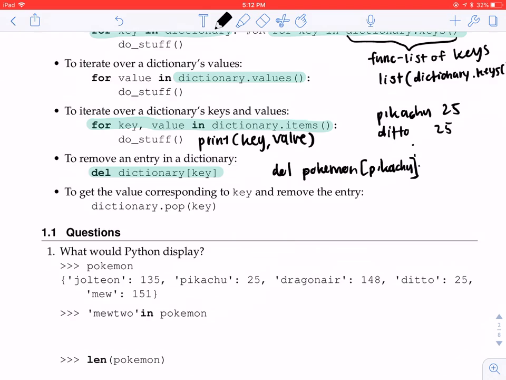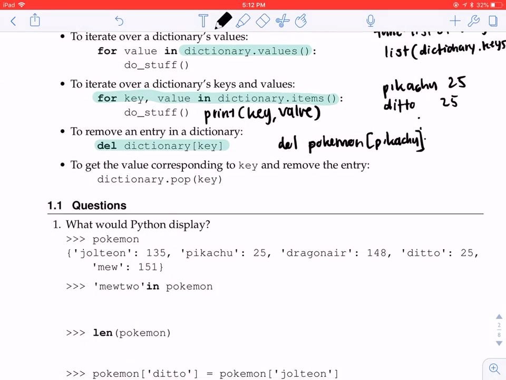Alright, so for our last bit of syntax, we have dictionary.pop key. The real difference between this one and the previous one is that dictionary.pop key will give you the value that you removed. So if we have Pokemon.pop Pikachu, what this will give us is 25.